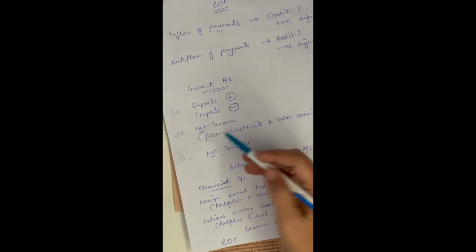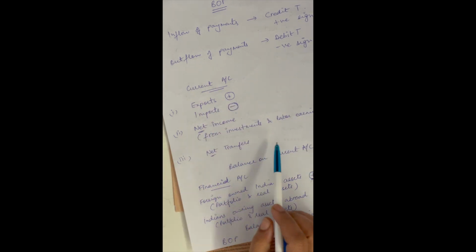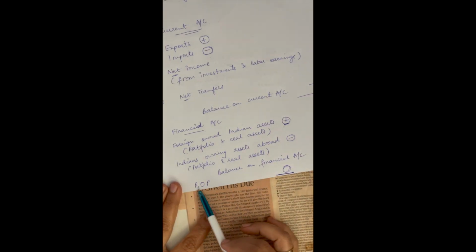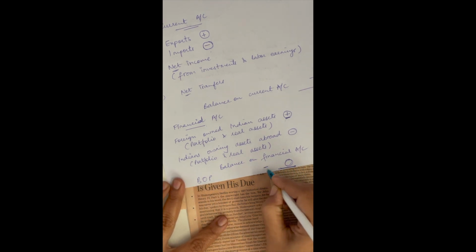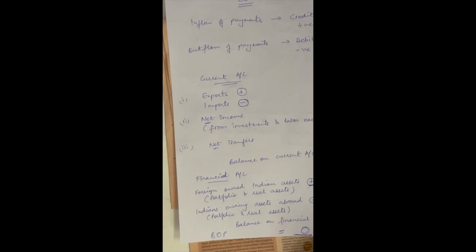Alright, so subsets of the BOP can be positive or negative. That is, the current account can be positive or negative, or the capital account can be positive or negative. But in that case, if the current account is in deficit or surplus, the remaining categories will be exactly equal and opposite to that, so that the entire BOP nets out to 0. That's why I have written, if you see my bottom line, that BOP is 0. It doesn't literally mean 0, it basically means that BOP is always in balance.